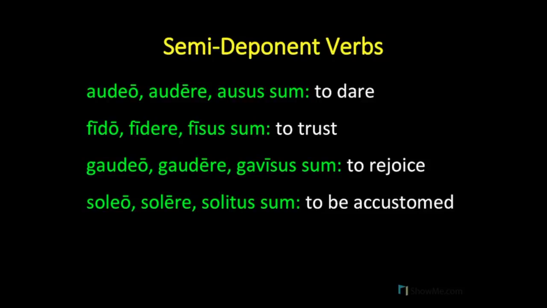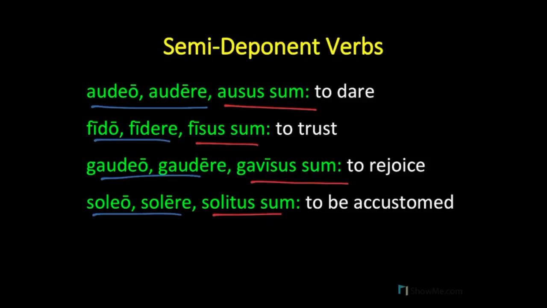You will notice that the first two principal parts of each of these verbs have active forms. Audeo, audere, fido, fidere, gaudeo, gaudere, soleo, solere. But then you'll notice that the third principal part of all of these verbs has a passive form. So, ausus sum, fisus sum, gavisus sum, solitus sum. And this is the essence of the semi-deponent verb.